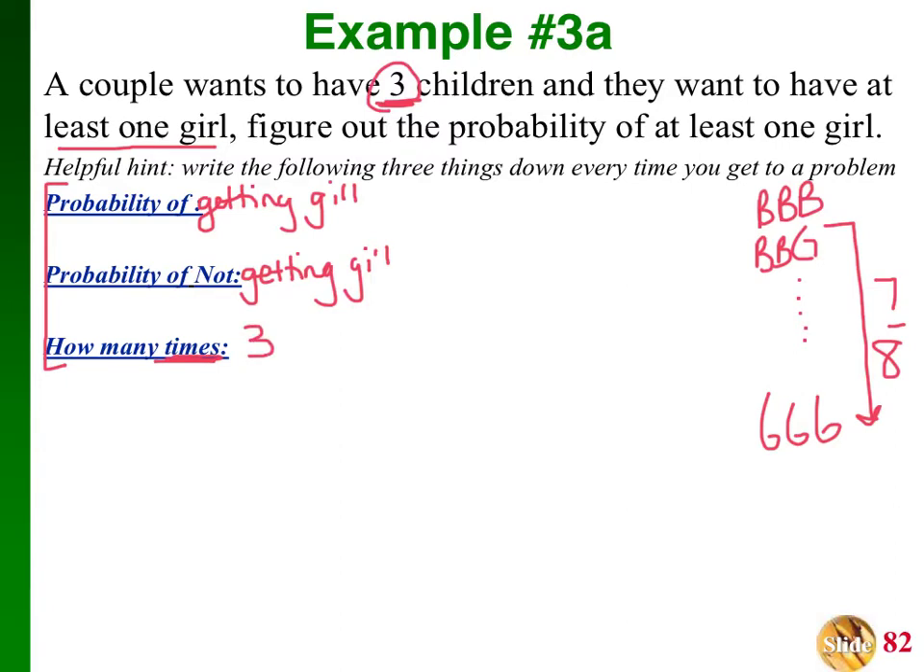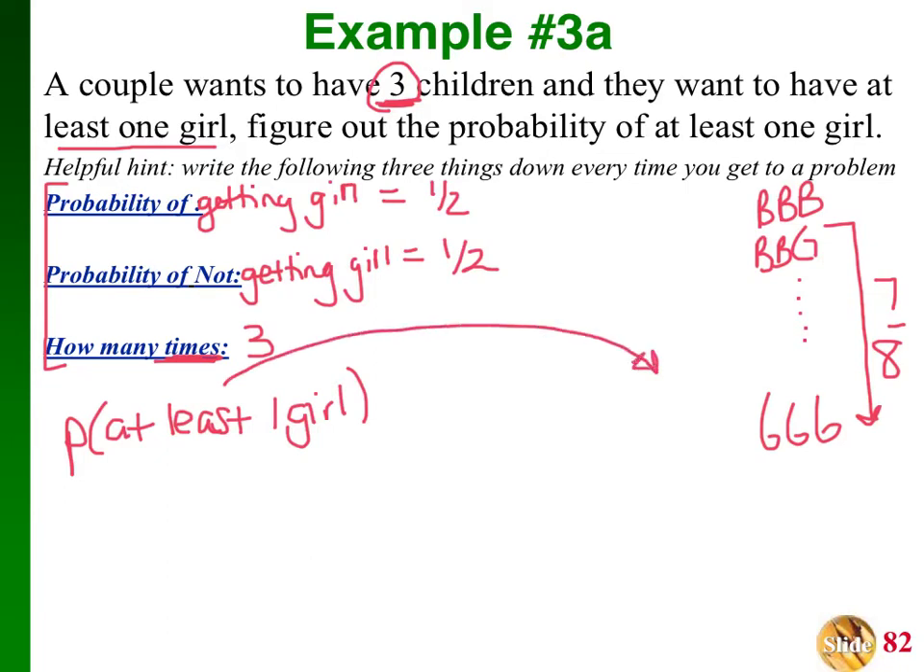Okay, so ask yourself, what's the probability of getting a girl? 1/2. What's the probability of not getting a girl? That'd be getting a boy. 1/2. And then how many times are we going to be doing it? 3 times. So here I always write down, after I do all that, my probability of at least one girl. And I have to think about its complement. So its complement's got to go over here.